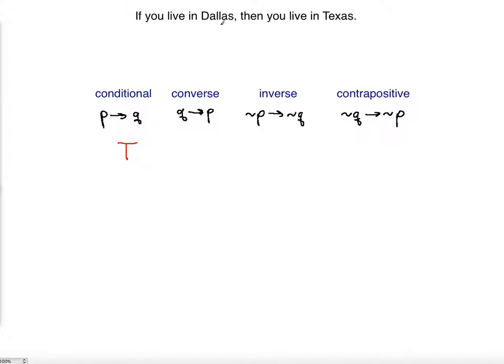But Dallas is just a city. You can also say if you live in Texas, then you can possibly live in Dallas, in Austin, and in other places like Fort Worth, etc. So this is false.